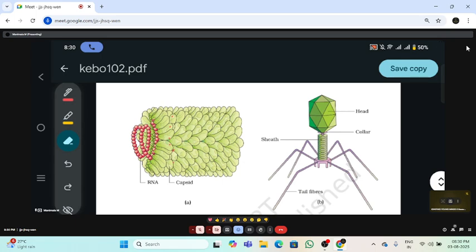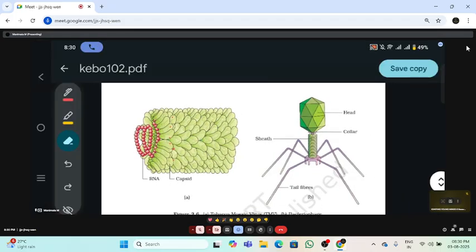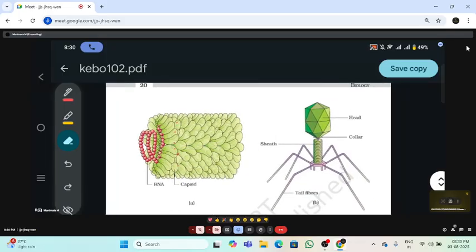It protects the nucleic acid. It introduces the viral nucleic acid into the host cell. For a virus to enter our body, who helps it? Capsid and capsomere, yes, very good. They help to introduce the viral nucleic acid into the host cell.